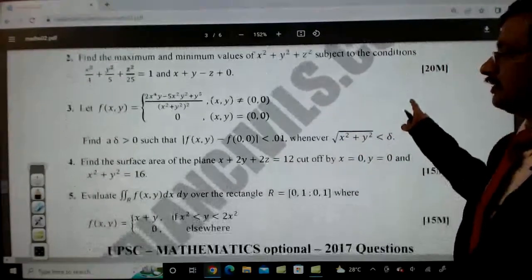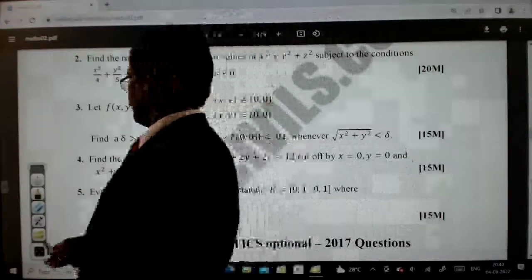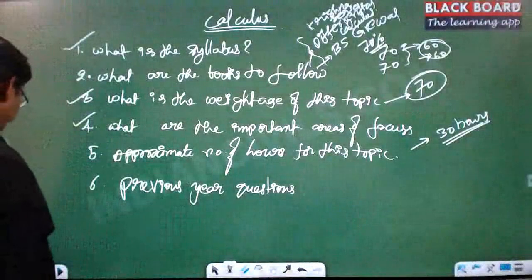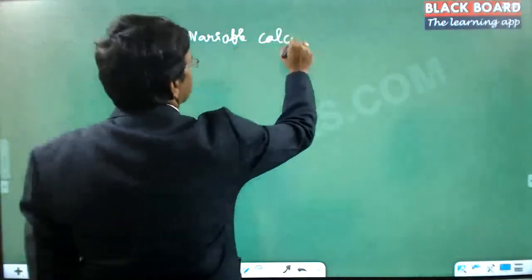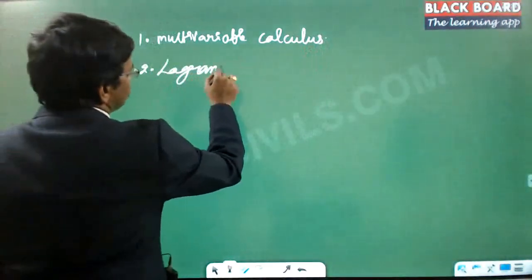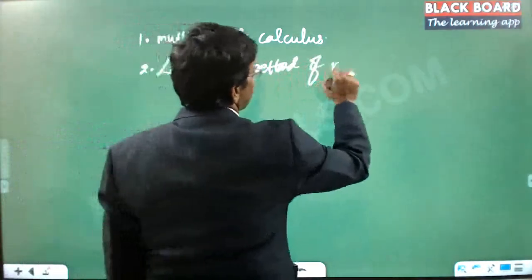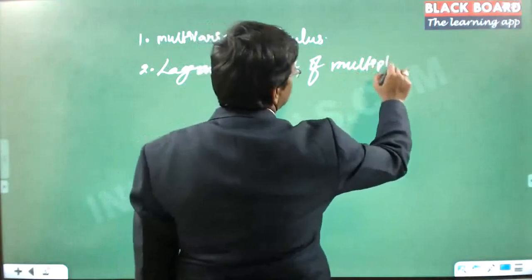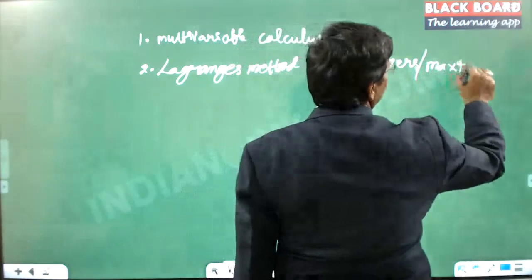So if you notice, all the questions are repeated with the same concept. Let me summarize it. The first is multivariable calculus. The second is Lagrange's method of multipliers, and maxima and minima also, which were asked multiple times.